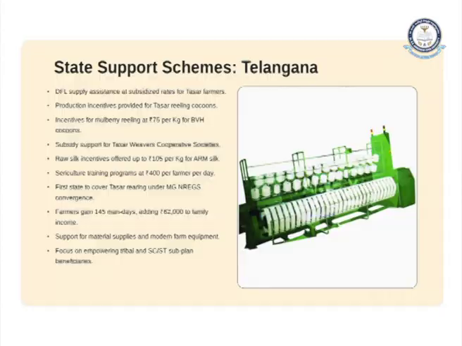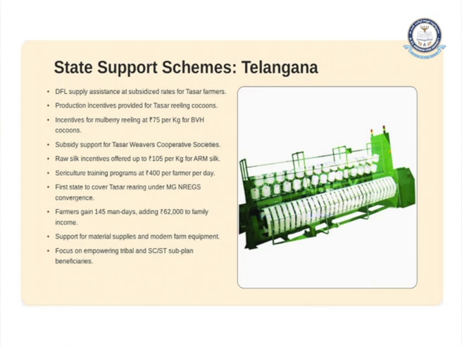Now we see, to continue this sericulture industry, we also need support from the state. That means state support schemes, that is from Telangana. They supply assistance and subsidies to the tasar farmers. Production incentives are provided for tasar reeling cocoons. As we have mentioned, during World War II, this sericulture industry grew rapidly because India was the sole source for the production of silk. During those times, the farmers were given incentives. In the same way, the Telangana government also gives incentives for the production of tasar reeling cocoons.